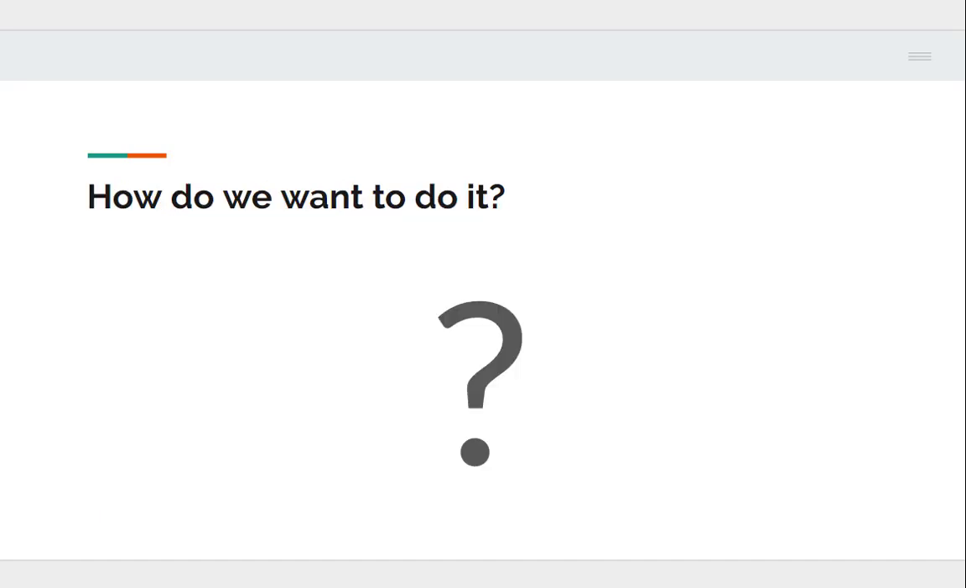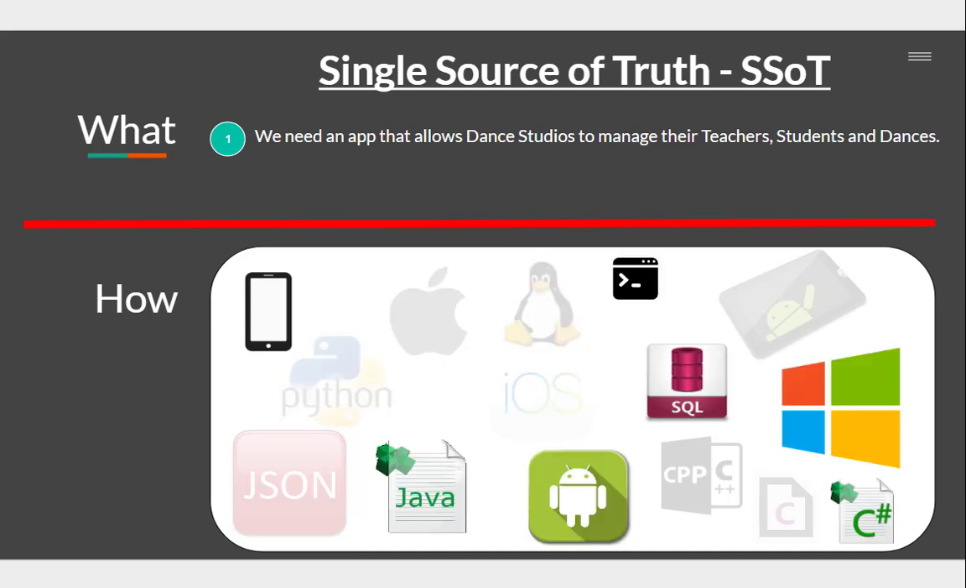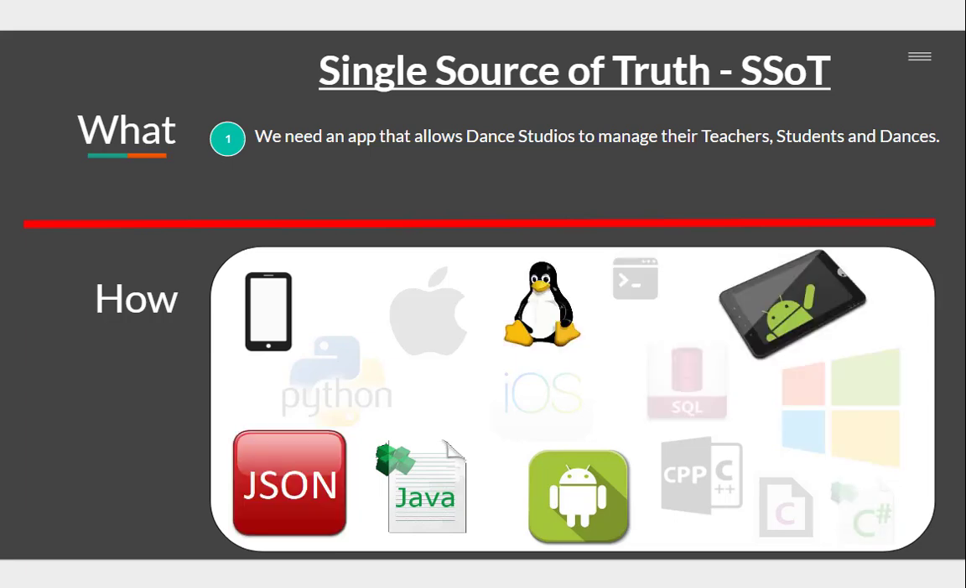Now to the question of how to do it. How would you implement this app? What languages would you use? What database? What API? Maybe you would focus on a non-Microsoft backend. Maybe Linux, or Mac. Maybe all of the above.